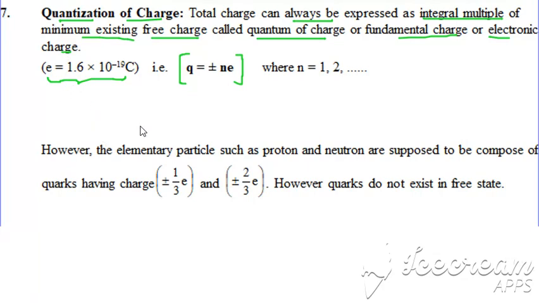However, recent research has found that some elementary particles like the proton and neutron are made up of further basic particles called quarks, and these quarks are found to have charge in fractions of e, like 1 by 3 and 2 by 3 of e. But we know these quarks do not exist in a free state, so this is still the minimum freely existing charge.